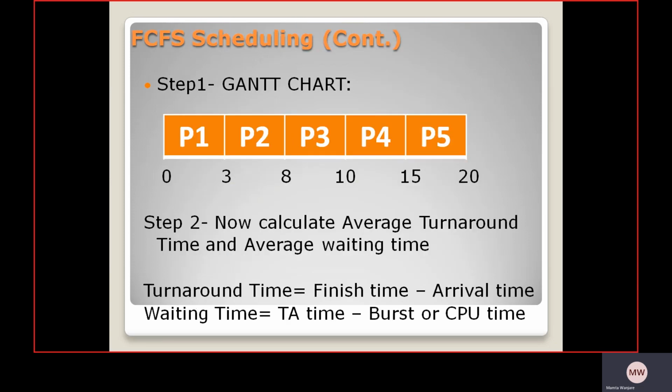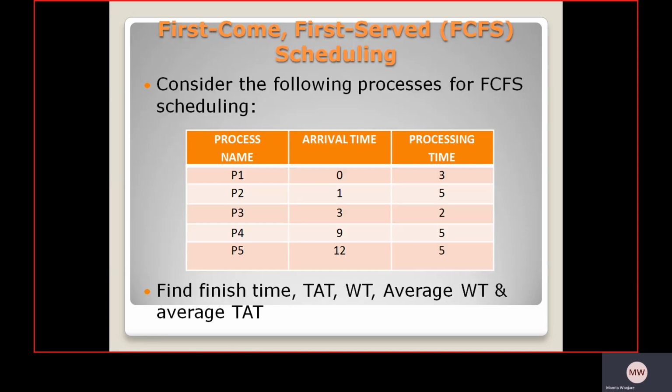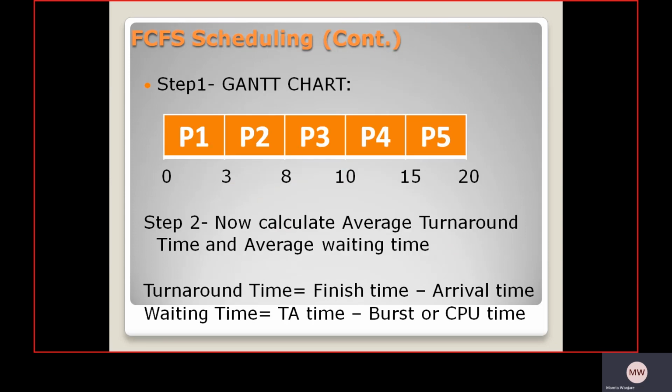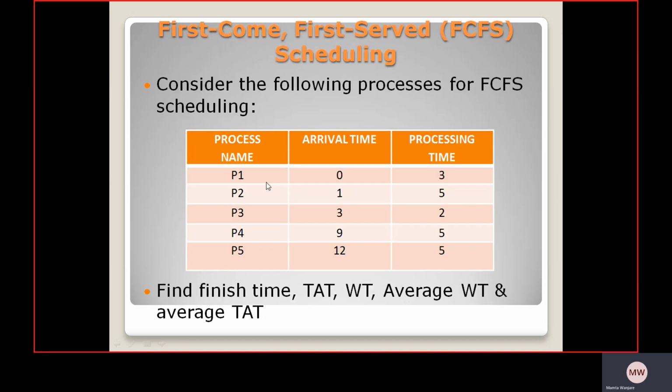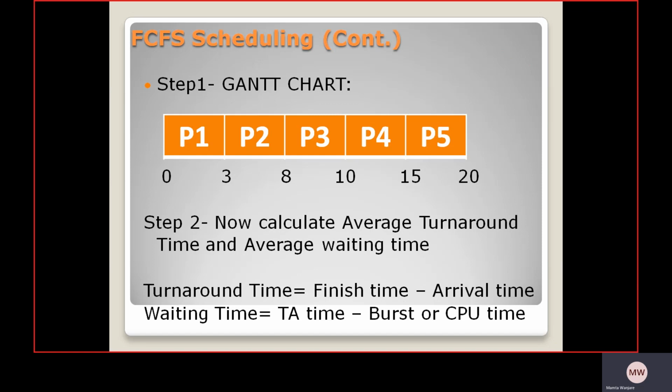So whenever you start any numerical under scheduling algorithms, the first step is to find the Gantt chart. That Gantt chart depends upon the process names. So here 5 processes are there: P1, P2, P3, P4, P5. In the FCFS algorithm, the first process comes depending upon arrival time. It completes that process, then the CPU goes to the second process. Whenever the second process is completed, then the CPU goes to the third process, like that.